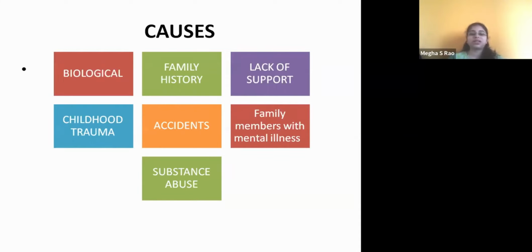See, it's not necessary that okay, mother had depression, the child will surely have depression. No, that's a wrong notion. The tendency for the child to become depressed is more, they might be a little more vulnerable to the disorder, that's all. And that's where the family history comes into the picture.